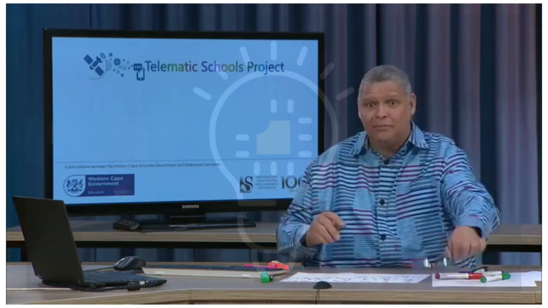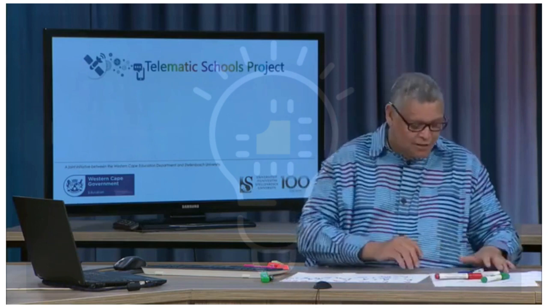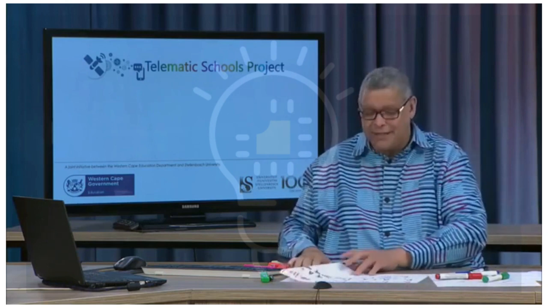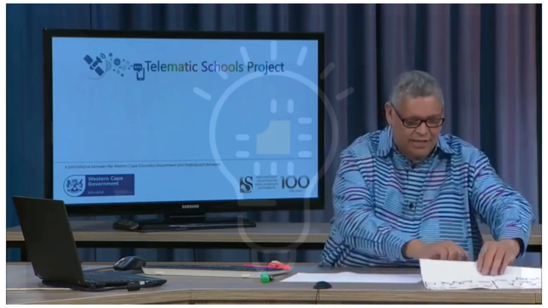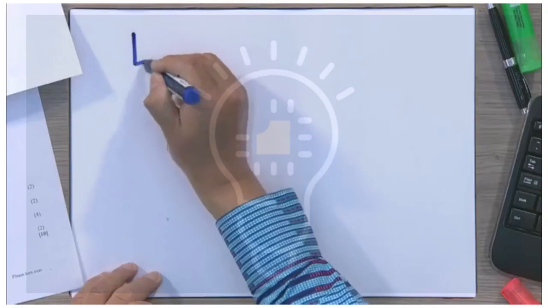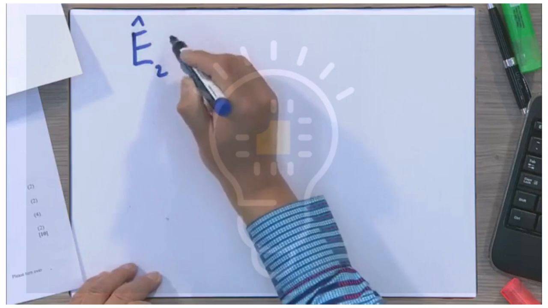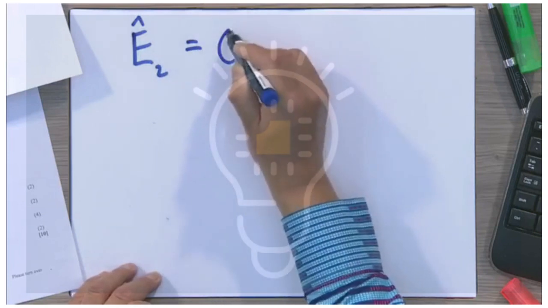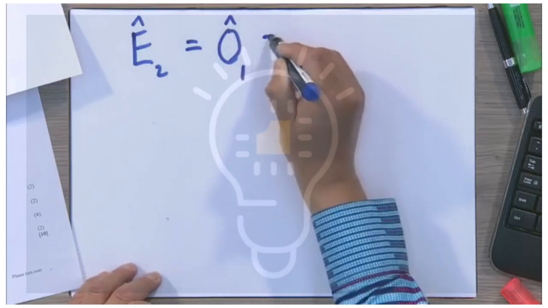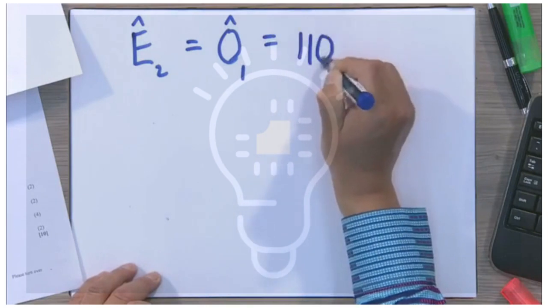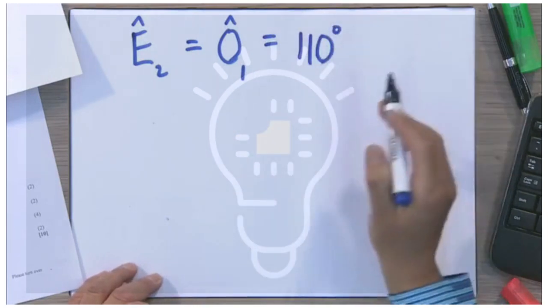Well, let's look at our diagram now on the monitor and let's see what we've got. If we're going to find that this is a cyclic quad, very easy. Have you noticed that angle E2, which is what we've just found, is equal to angle O1, and that's equal to 110 degrees? We know that. We found that. We don't even have to give a reason.